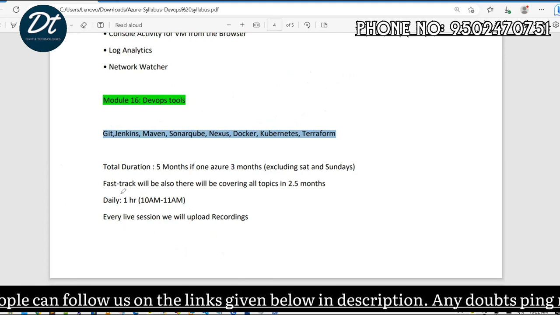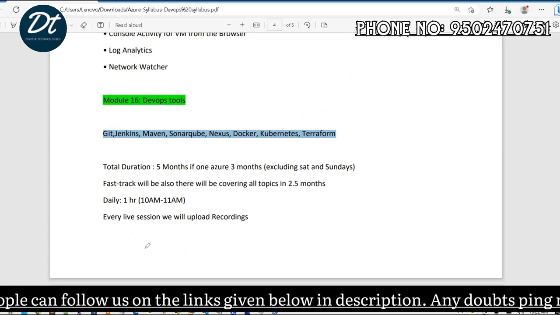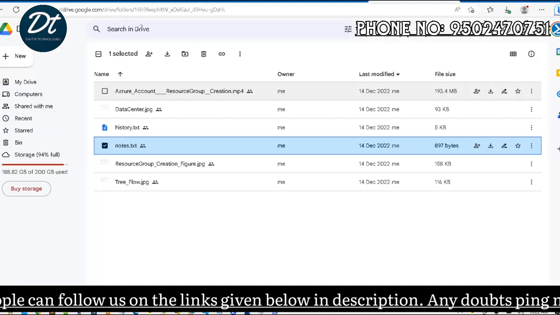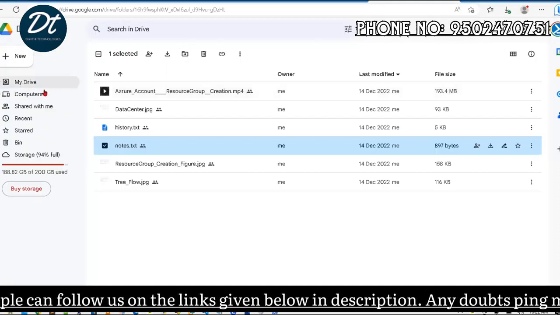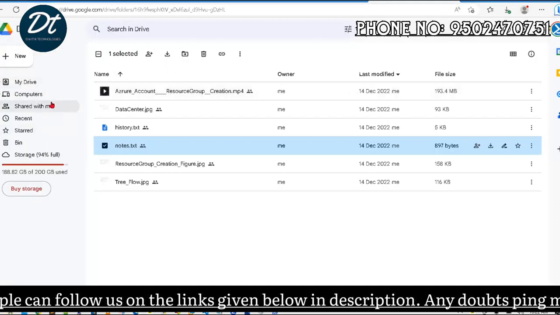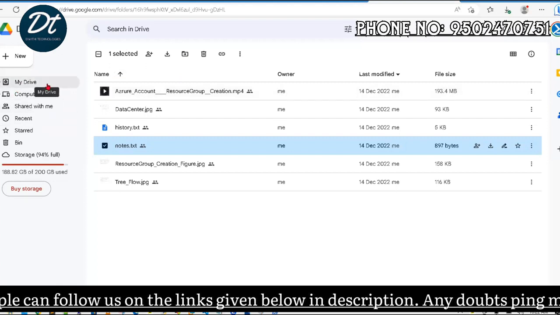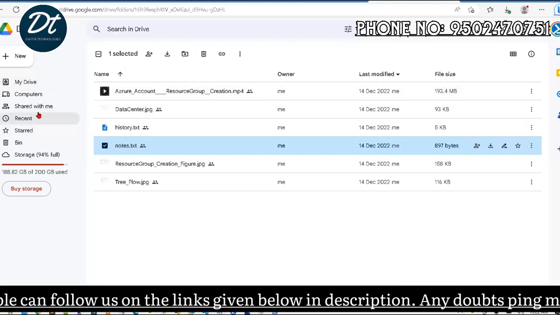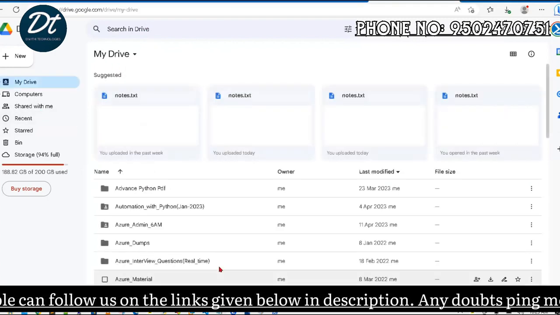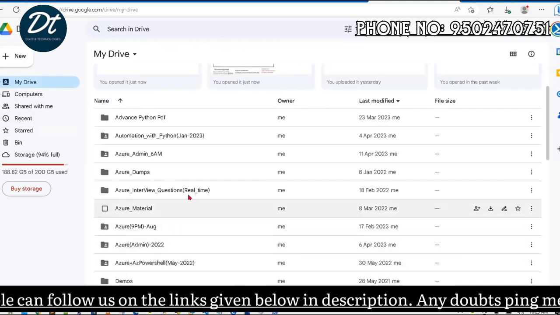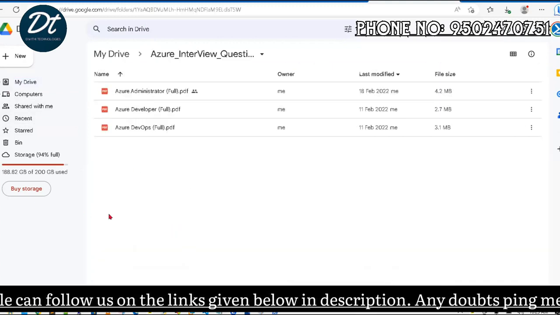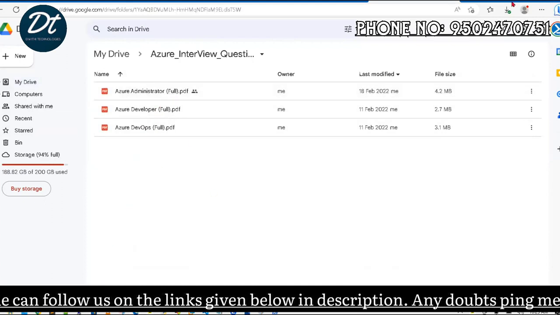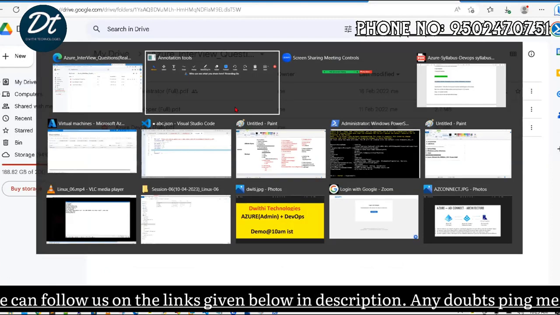One more thing, after every service level, you will get interview questions. We already implemented this concept in the last two batches, where I shared one document at the end of the training. But now onward, we have one huge document of recent questions, with real-time administration and DevOps related questions available. Individually, service level, you will get those questions.